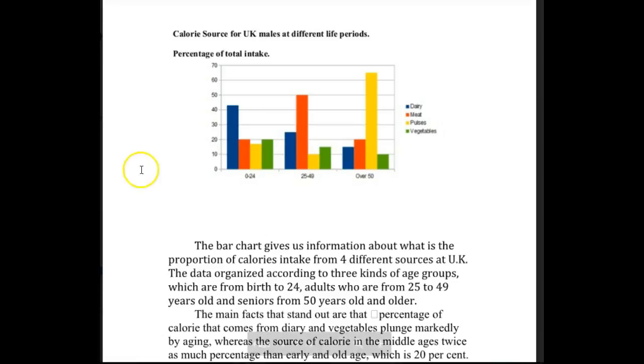Basically, it's just that what you need essentially, Majeed, is the language of comparison. So you need that dairy was the most popular for those under 24. This figure was nearly half for the people aged 25 to 49, and it was even less than that. It was about like a third of that figure for those over 50. And then you have to make comparisons like that. So not really talking about plunging or dipping or increasing, but just comparative language, okay?